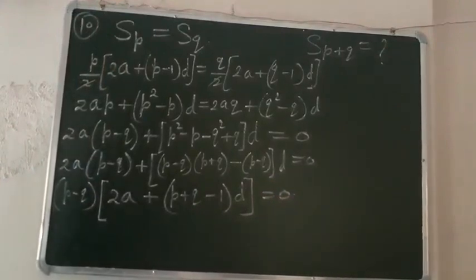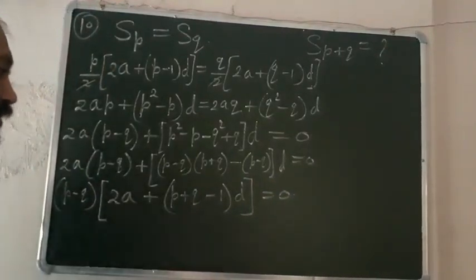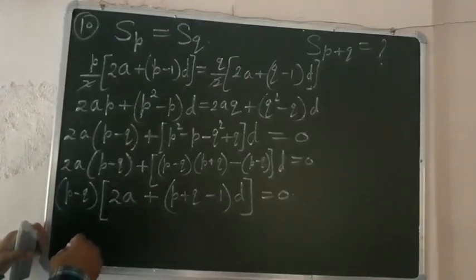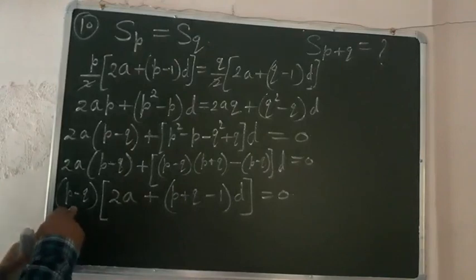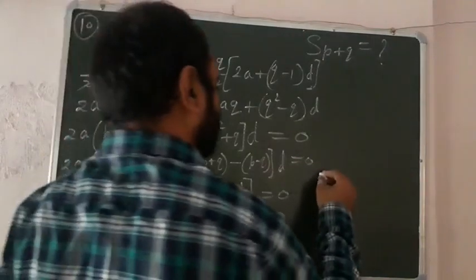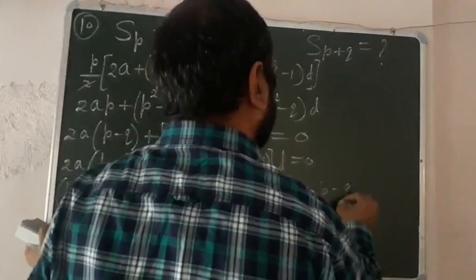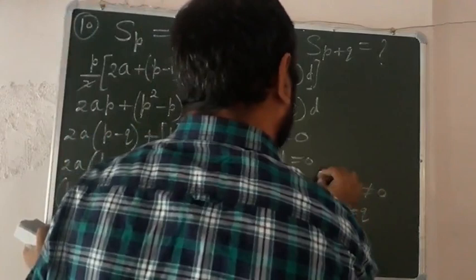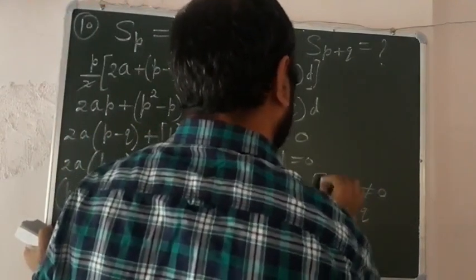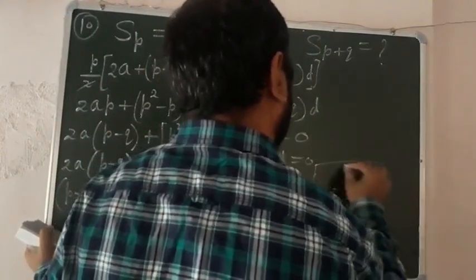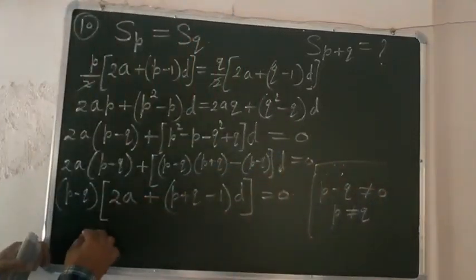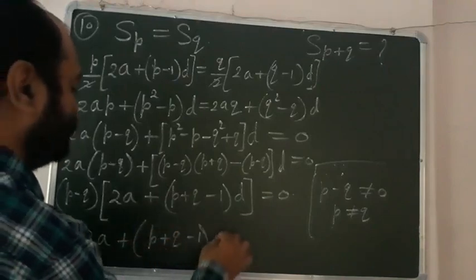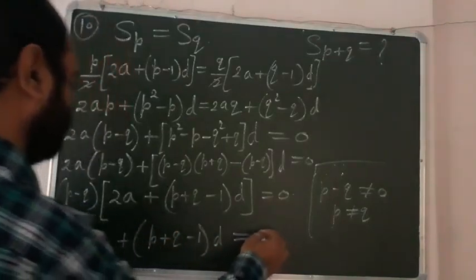So look at this carefully. p minus q is not equal to 0, because p is not equal to q, okay ji. So that is the reason this term is cancelled out. So we will get 2a plus p plus q minus 1 into d is equal to 0.